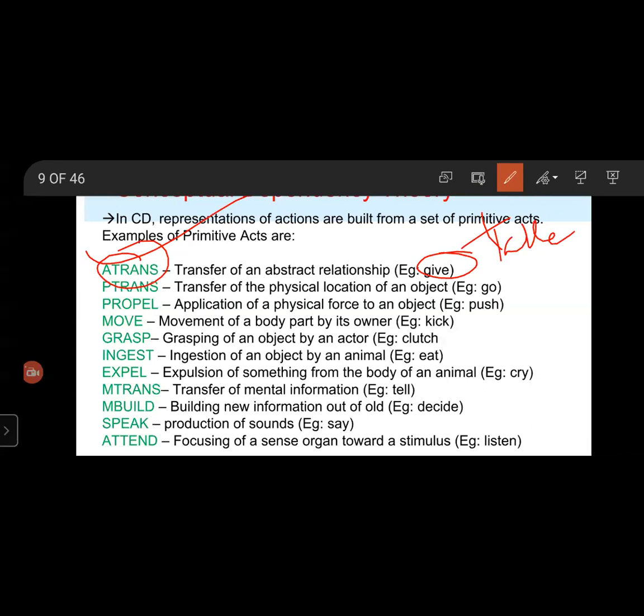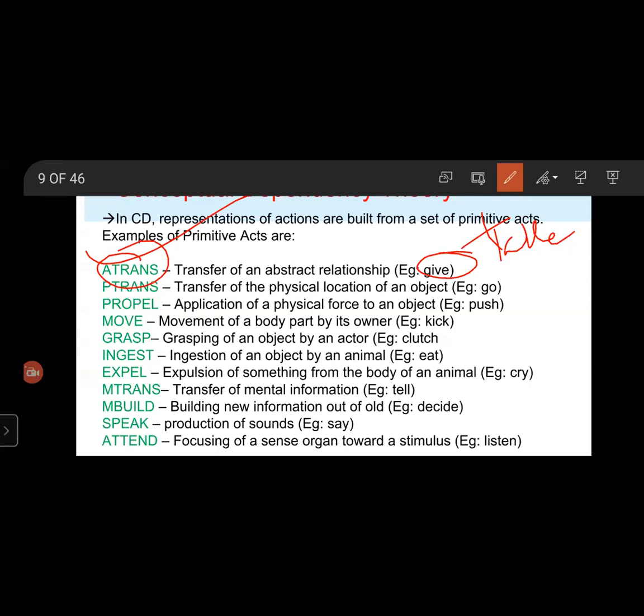The first ATRANS is used for transferring money from the first actor to the second actor, and the second ATRANS is used for transferring an object from the second to the first actor.